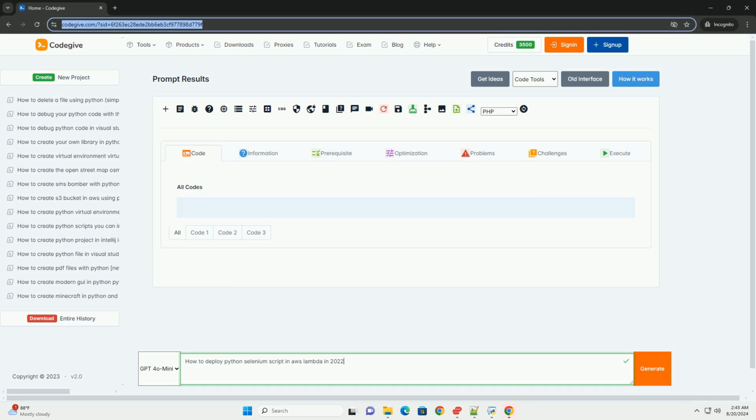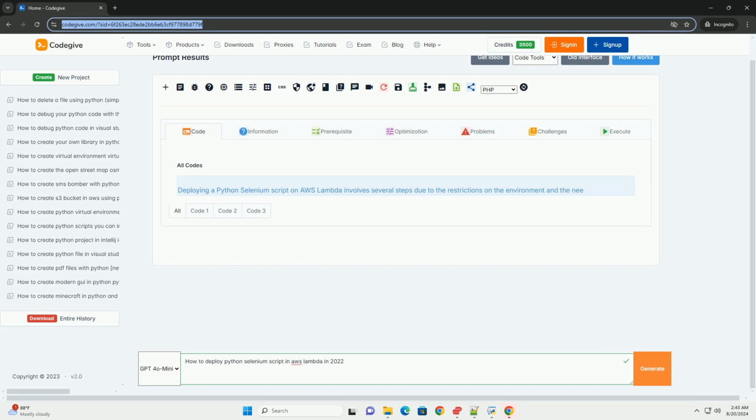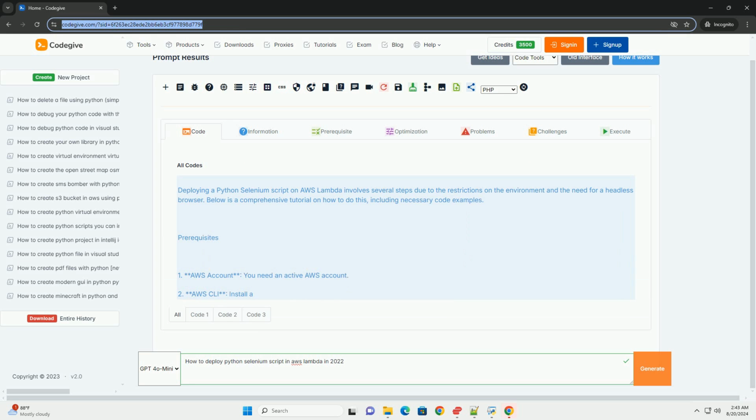Deploying a Python Selenium script on AWS Lambda involves several steps due to the restrictions on the environment and the need for a headless browser. Below is a comprehensive tutorial on how to do this, including necessary code examples.